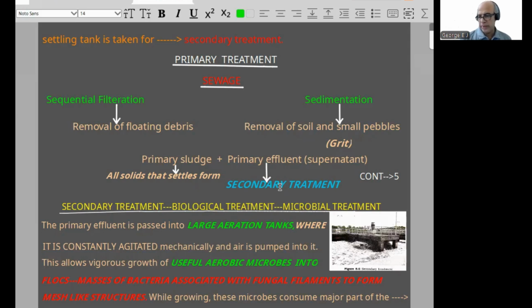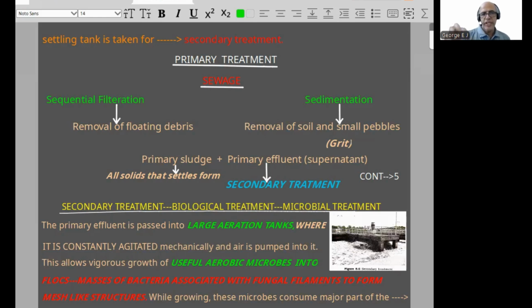So if you remember these 4 or 5 items, you can easily remember what is under primary treatment: grit, primary sludge, effluent, all this. That way the question is usually put. What all things can be seen in primary treatment? What is the exception for secondary treatment? Certain procedures or substances will be given. I think the idea is clear. Now we'll proceed to secondary treatment, or biological treatment, or microbial treatment.